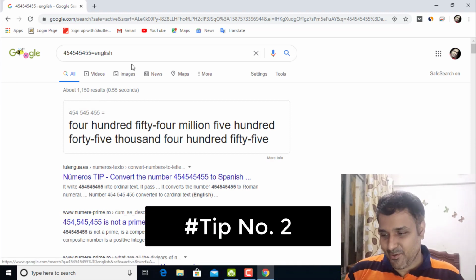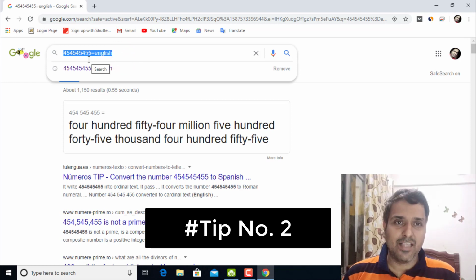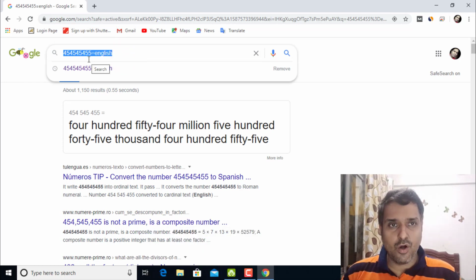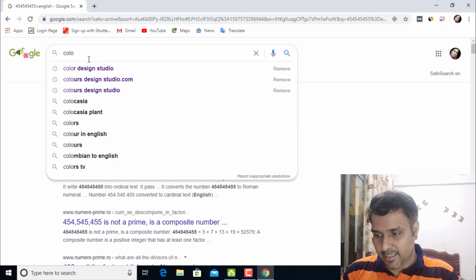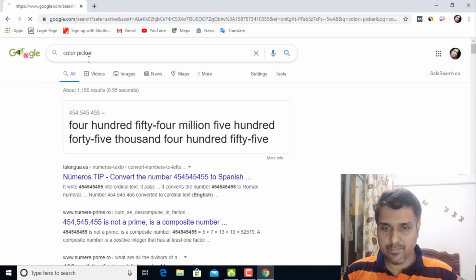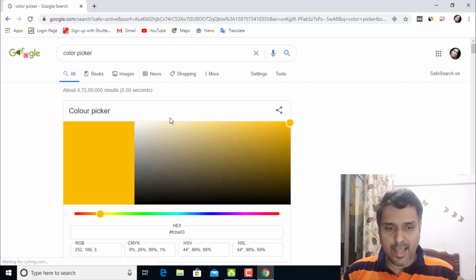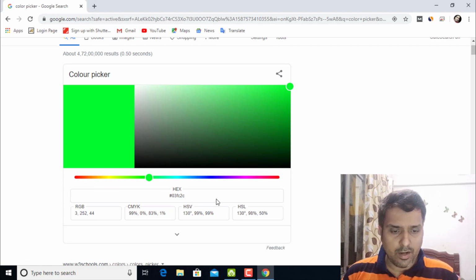Okay, tip number 2. Now, next is for graphic designers. If we want to use a color code in HTML, how do we find that out very quickly? So here is the other one, from search. It is a color picker. If you type over here, see here are all color schemes. Here you can see the color in CMYK, hexagon and all these things.